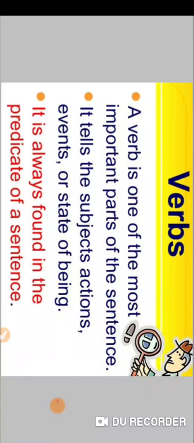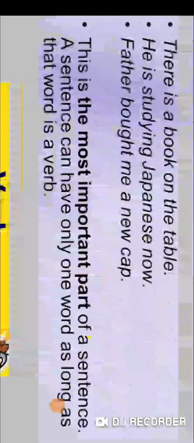So a verb is one of the most important parts of the sentence. It tells the subject's actions, events or state of being. It is always found in the predicate of a sentence. So the sentence is divided into two parts, that is subject plus predicate. Subject is your noun and pronoun, and the rest of the sentence is the predicate. So predicate always starts with a verb.